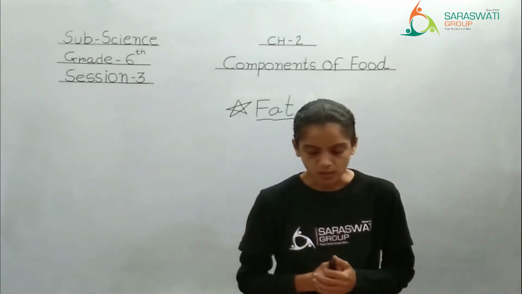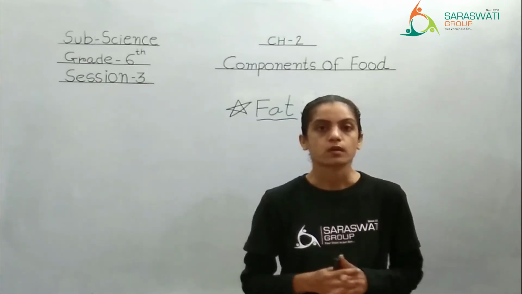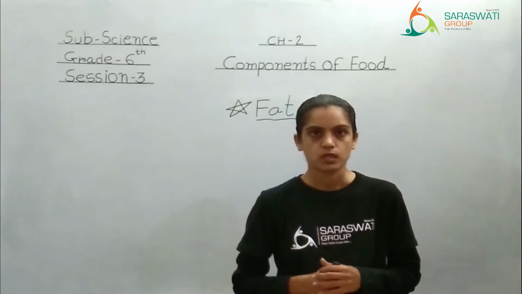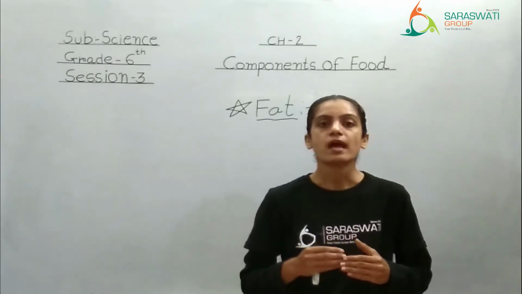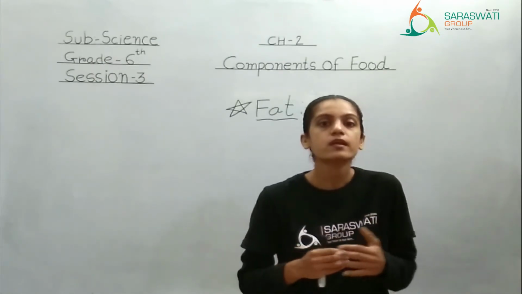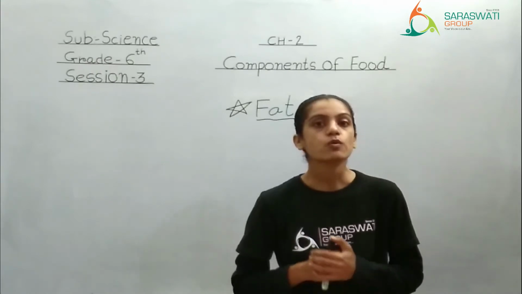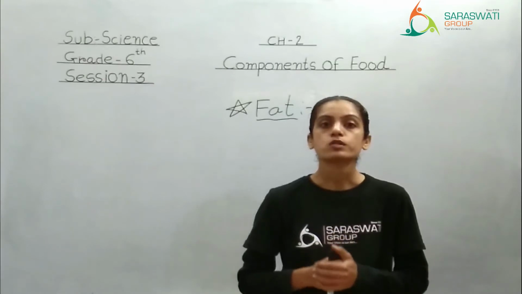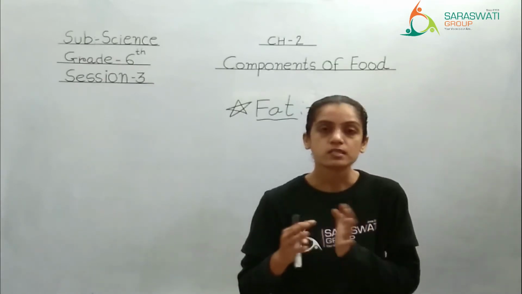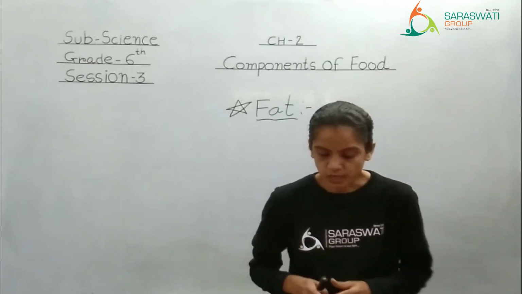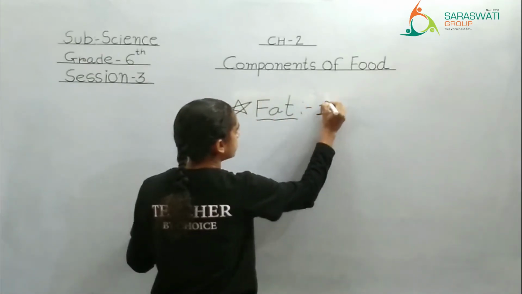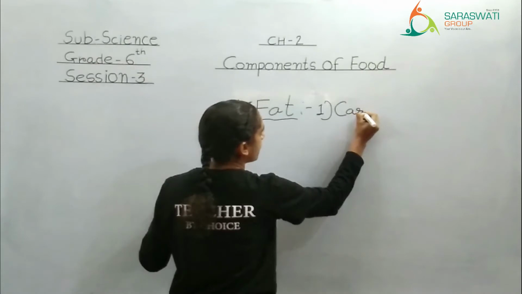Right? Now, composed means what? Mixture or made up of. So when you eat food having a fat nutrient in it, that means you are not only consuming that food, but you are also consuming the gases present in it. Which are those? See, the first one is carbon.